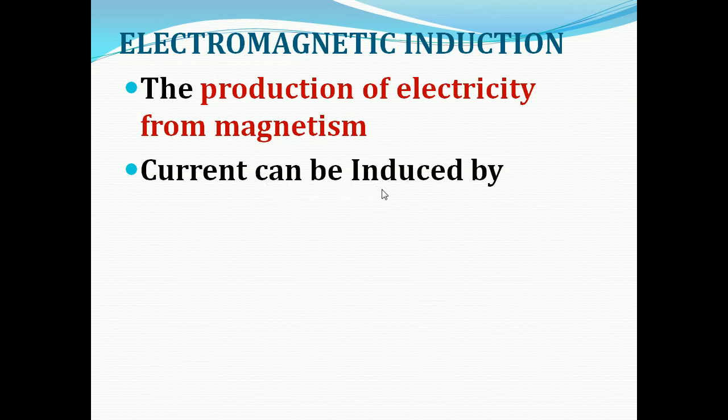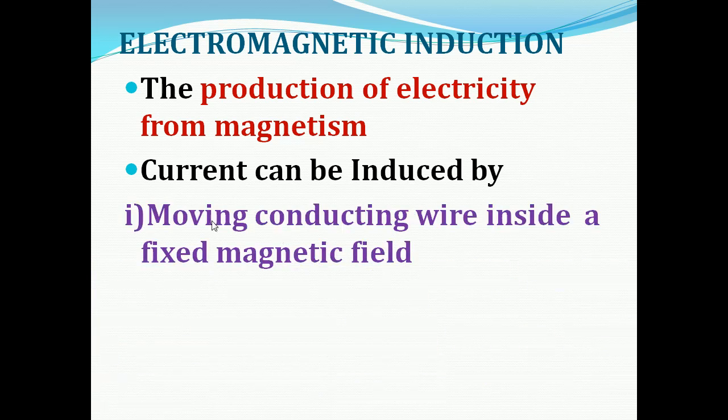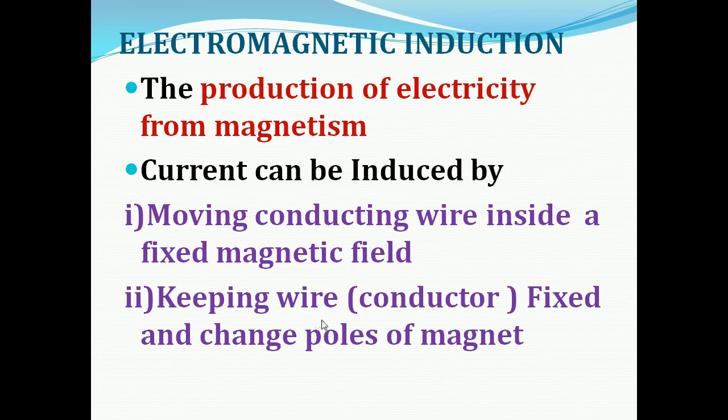Current can be induced in two ways. They are by moving a conducting wire inside a fixed magnetic field, and by keeping the wire or the conductor fixed and changing the poles of the magnet. Okay, so by electromagnetic induction, current can be induced in two ways.